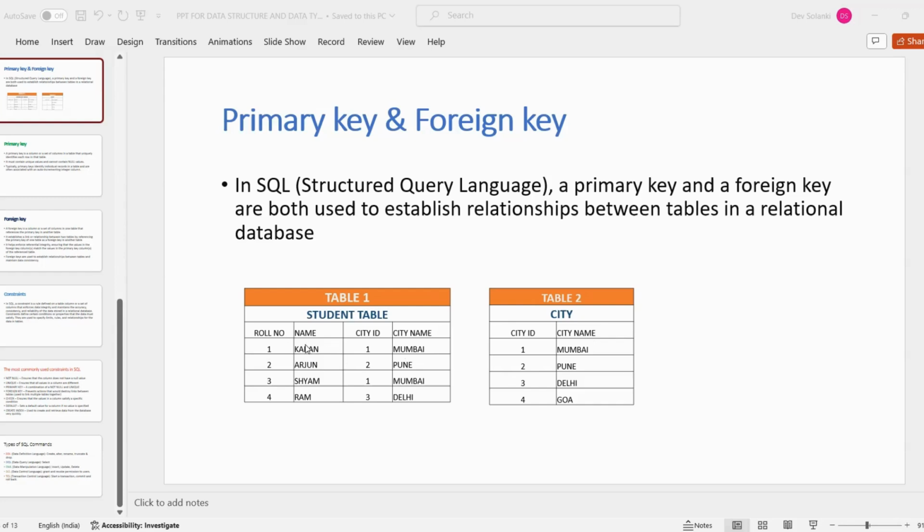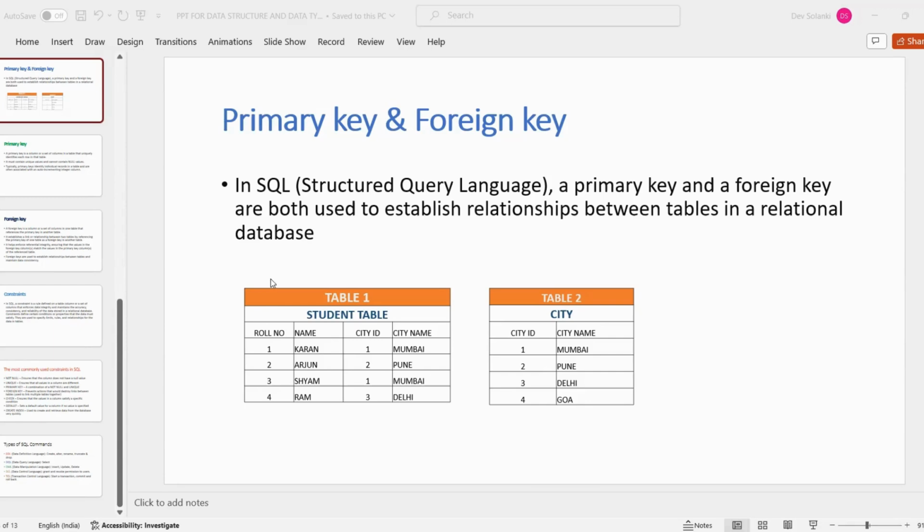If we want any information about this name, Karan, such as which city he is staying in, we use one key which is unique in nature. To fetch that kind of information, we use the primary key.